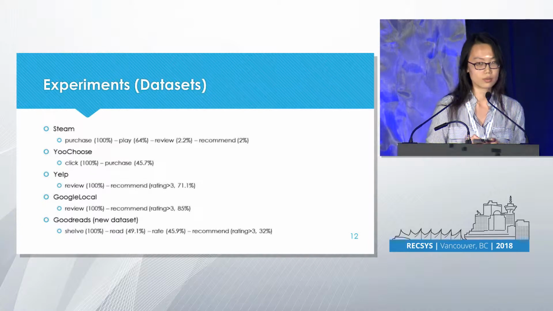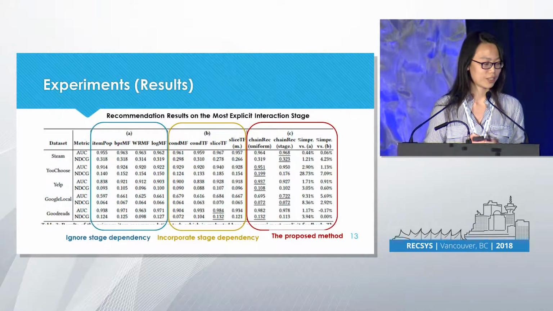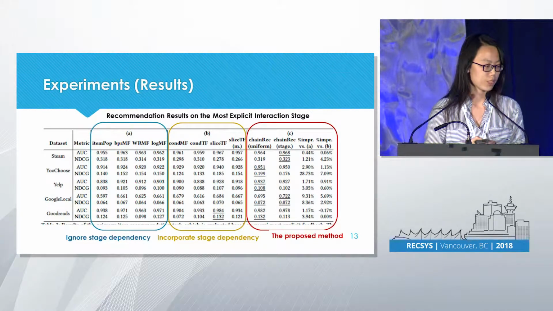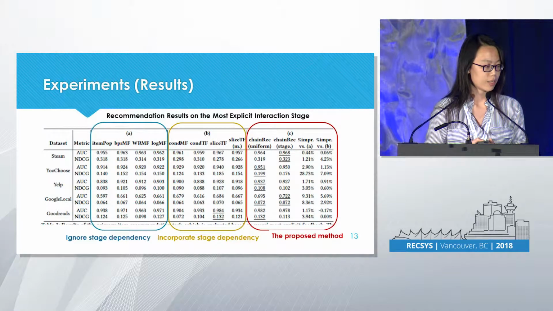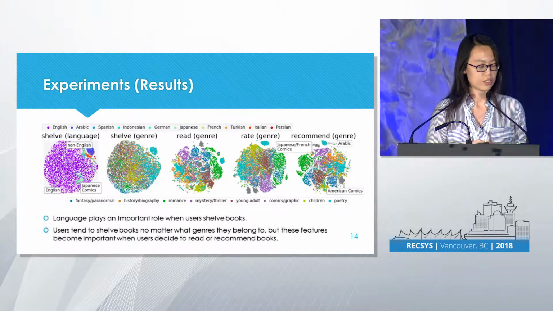So to conclude the work, we propose this concept of a monotonic behavior chain, and we propose a smart algorithm, ChainRec, which uses two particular techniques. One is the monotonic scoring function, which is trying to preserve these monotonic constraints. Another is edgewise training, which is used to improve the training efficiency.